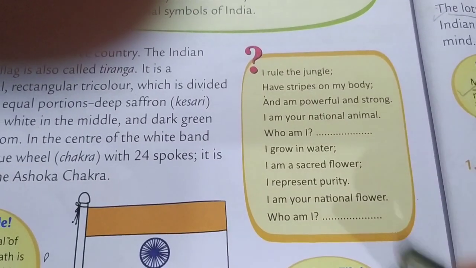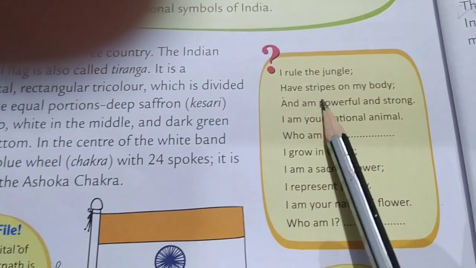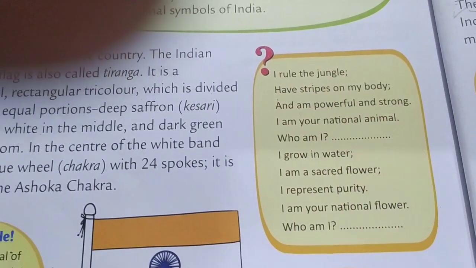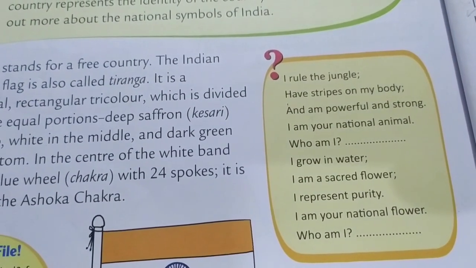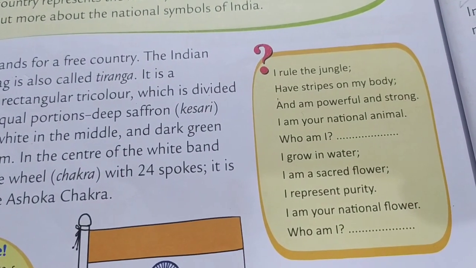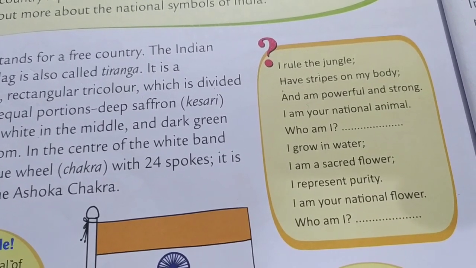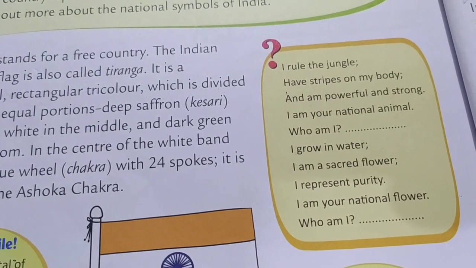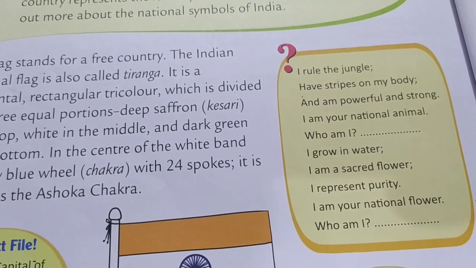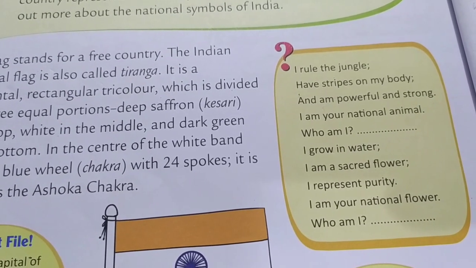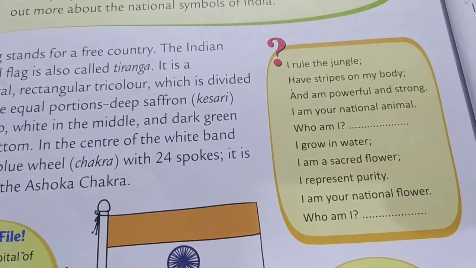I rule the jungle. Have stripes on my body and am powerful and strong. I am your national animal. Who am I? Which is our national animal?